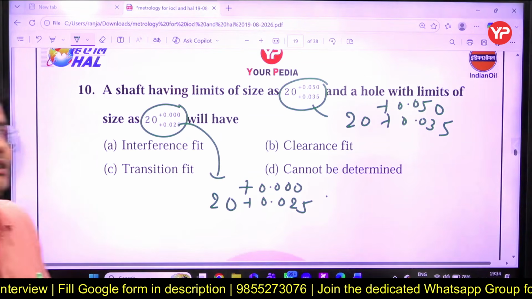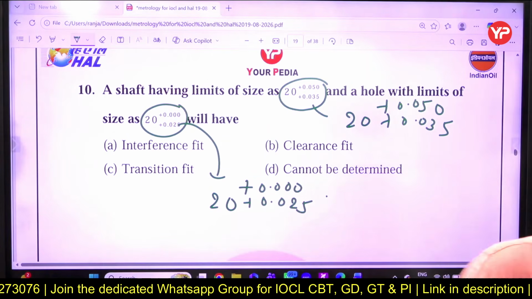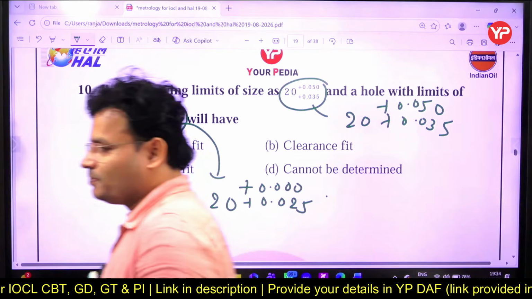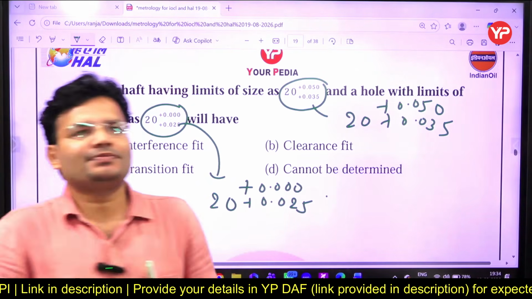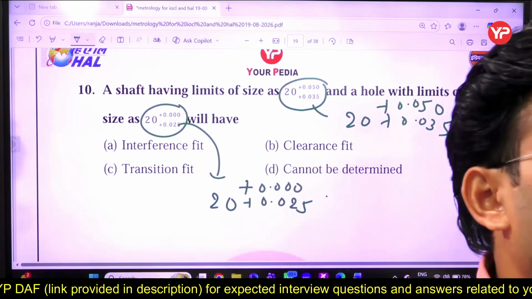So the question is that if this hole and shaft are going to be combined, which type of fit will we get? Interference, clearance, or transition. What will be the answer, dear? Your time started now. You have just 30 seconds left for that.